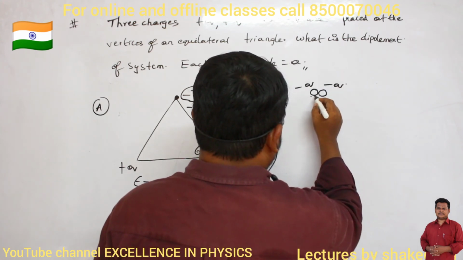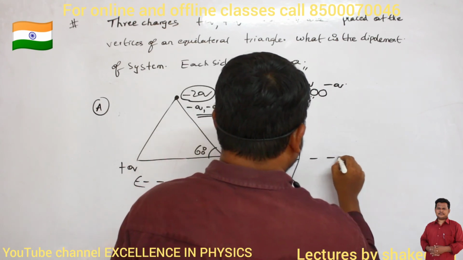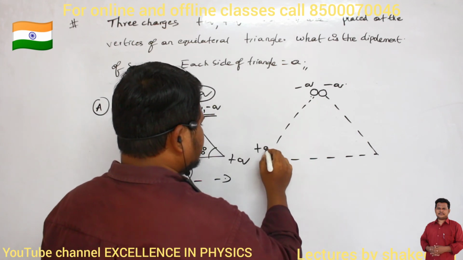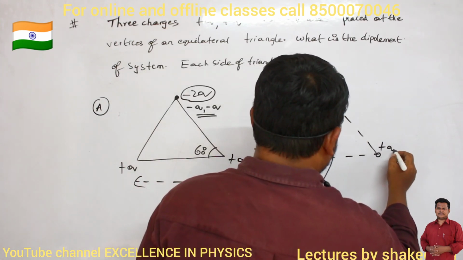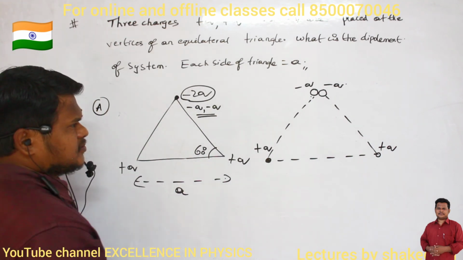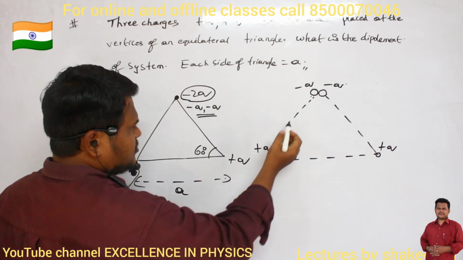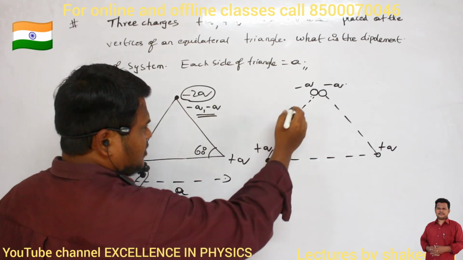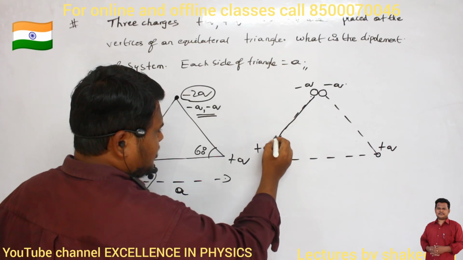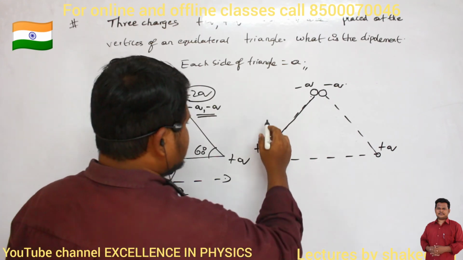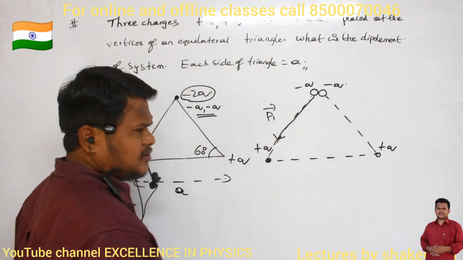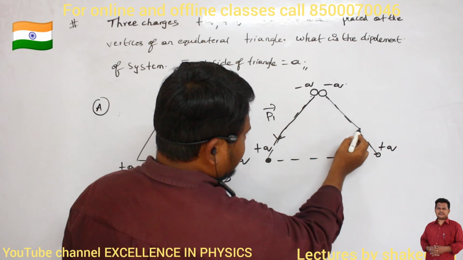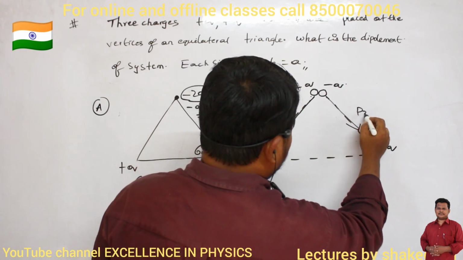Clear? Now they are arranged in an equilateral triangle like this. Here I have plus Q and here also I have plus Q. So this is minus Q, this is also minus Q. 2 equal and opposite charges, no? Now what is the direction of dipole moment? Direction of dipole moment will be from negative charge to positive charge. So this is P1 dash. And this is another dipole, minus Q and plus Q.